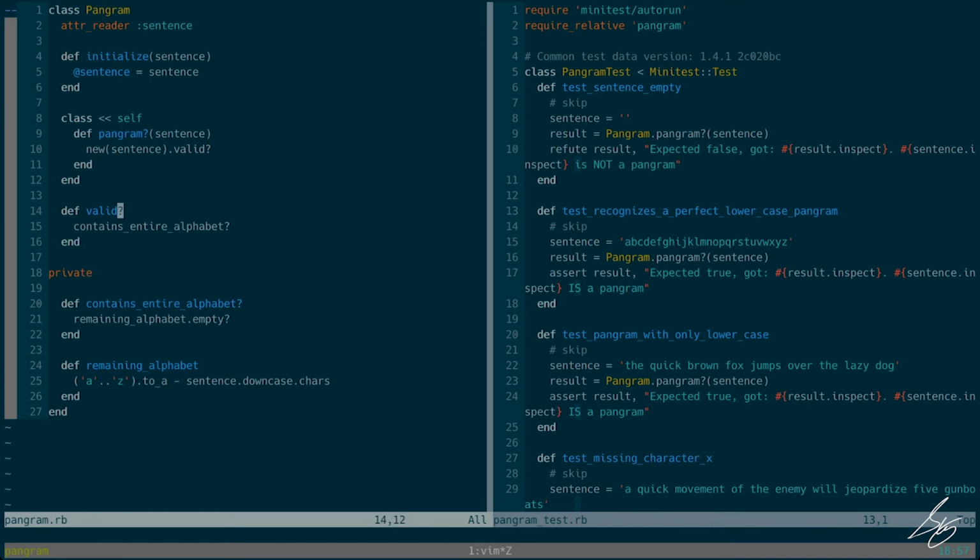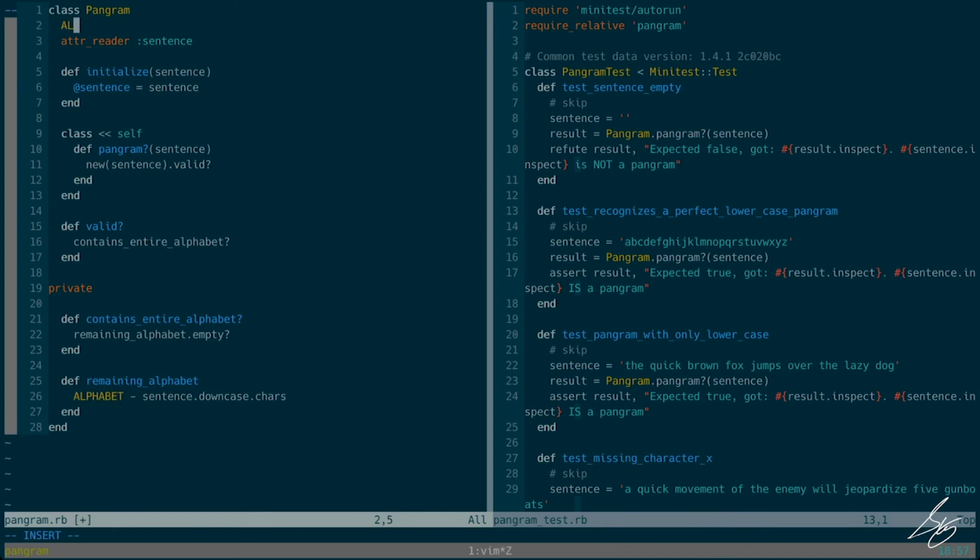So what is it? Is it valid? Well, does it contain the entire alphabet? How do I determine that? Well, I look at the remaining alphabet and ask whether or not it's empty. All right, cool. So how do I determine what the remaining alphabet is? Well, I take this unnamed thing over here and I subtract this unnamed thing over here, the sentence downcase chars. I want to give these pieces a name so that it's easy and it's clear. And this on the left side, of course, is the alphabet. So I'm going to put that in a constant.